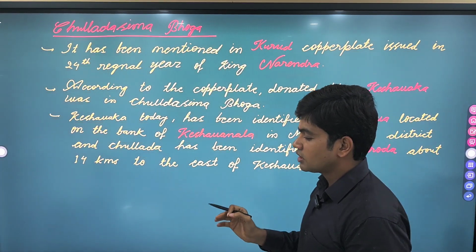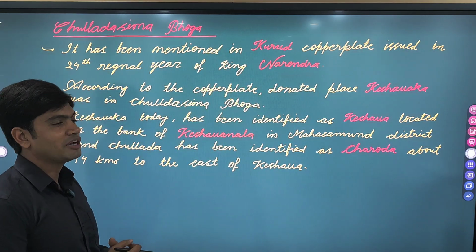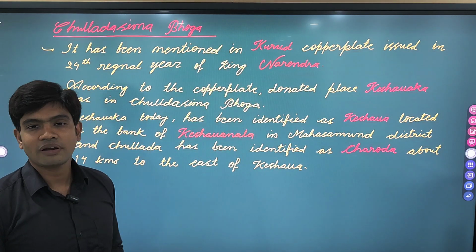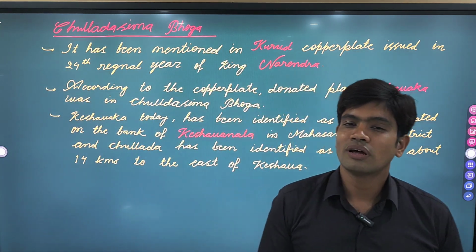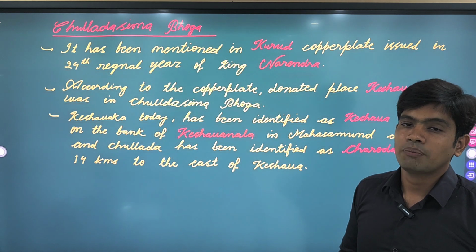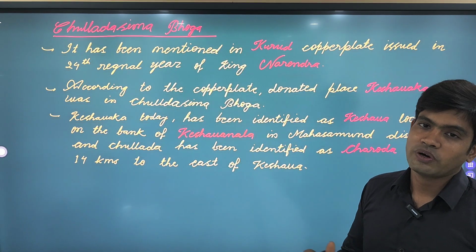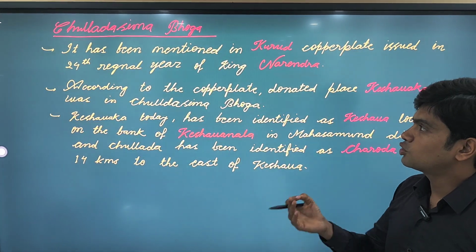As far as Chuladasima Bhoga is concerned, it was mentioned in the Kurud copper plate, which was issued in the 24th regnal year by the ruler Narendra. This copper plate talks about a place Keshwaka, which was granted or donated, and it was located in Chuladasima Bhoga.